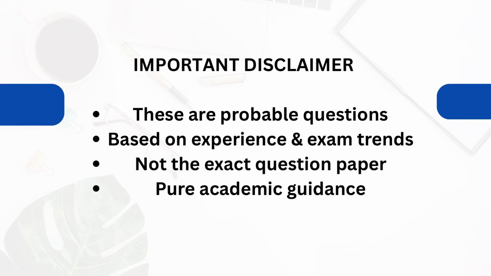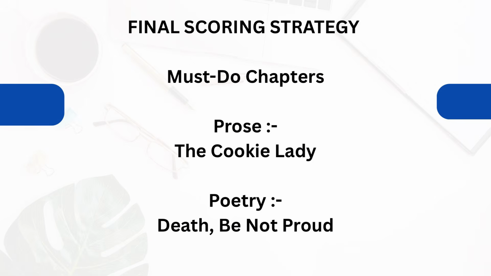So, children, these are just some probabilities, questions I'm expecting. This is pure guesswork. This is not like you will get the same paper, but these are some expected questions which I'm telling you with my experience. So, children, do two chapters very properly: from prose, Cookie Lady, and from poetry, the poem Death Be Not Proud. Make sure that you get full marks.